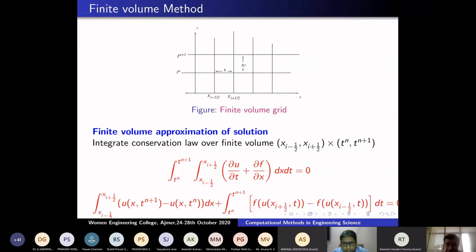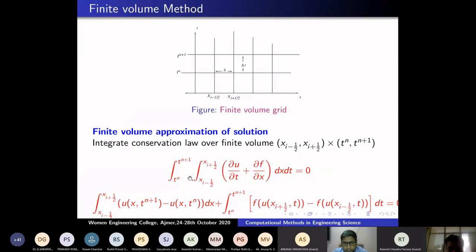So now I will explain what the finite volume method is for this problem. As I said, I want to find an average of the solution here, not the solution at an intersection point. That is the difference between the finite volume and finite difference methods. I take the partial differential equation, del u by del t plus del f by del x, on the interval x_{i-1/2} to x_{i+1/2}, and t_n to t_{n+1}. In this rectangle, I am integrating. Because the solutions are discontinuous, I cannot calculate point-wise values. But even though the solutions are discontinuous, I can integrate them. That is why I integrate the solution.